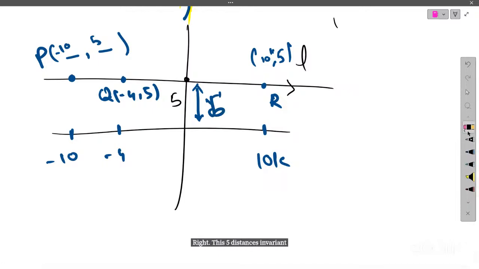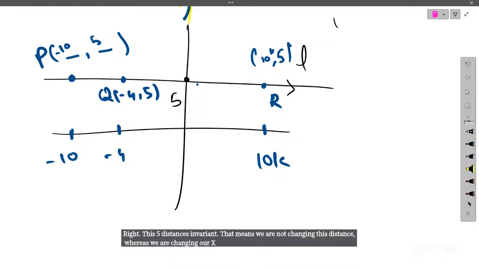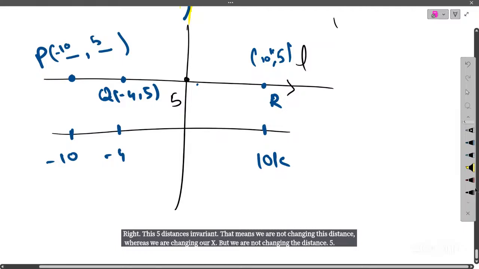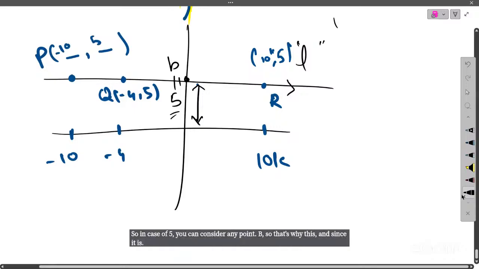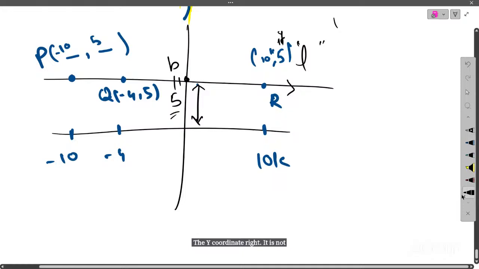That means we are changing our x, but we are not changing the distance 5. So that's why this 5 is a very precise value for our line L. So in the case of 5, you can consider any point. And since it is the y coordinate, not the x coordinate, that's why we say that the equation of a horizontal line is y is equal to b.